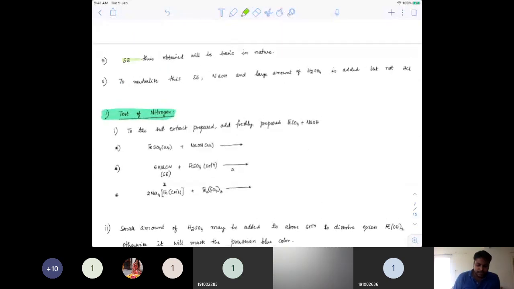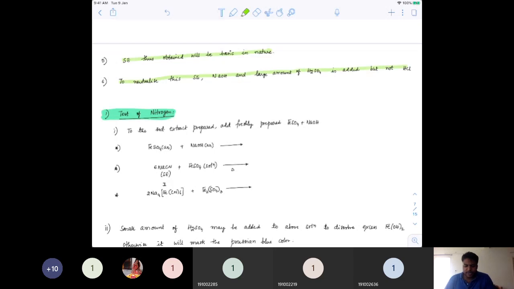Usually the sodium extract thus obtained will be basic in nature because we intentionally add some ethanol, so some NaOH also forms, and Na2O which forms would also be basic. To neutralize this, a large amount of H2SO4 is added, but not HCl.